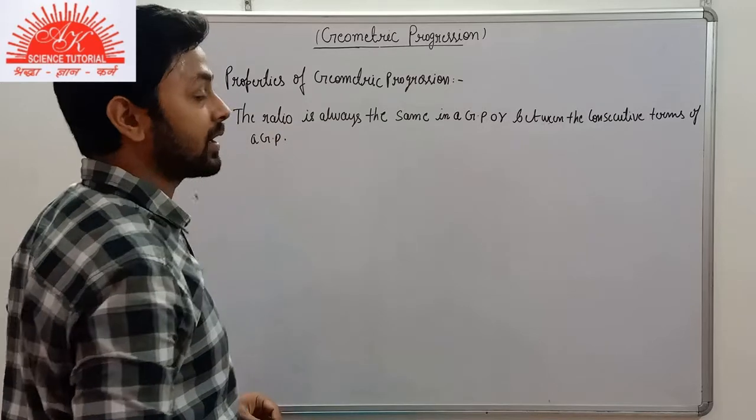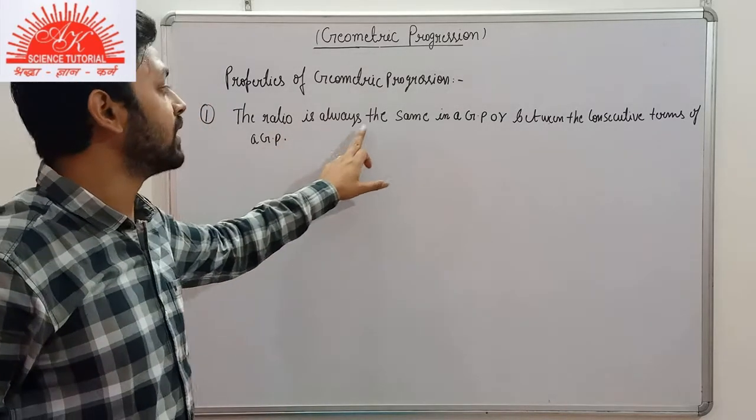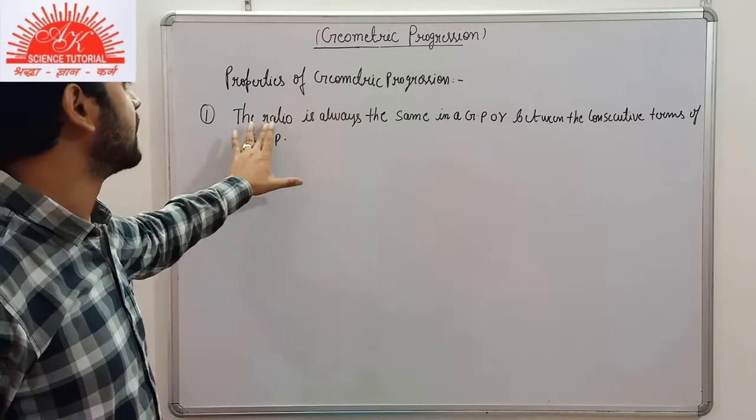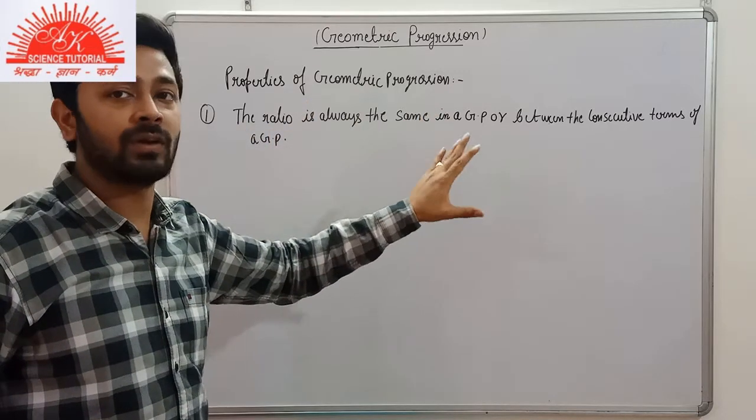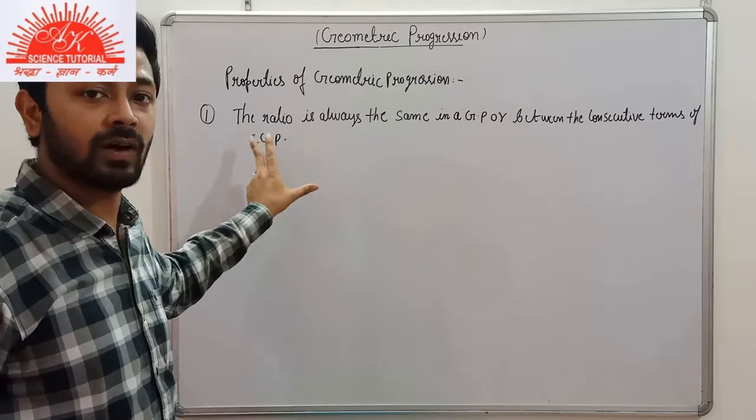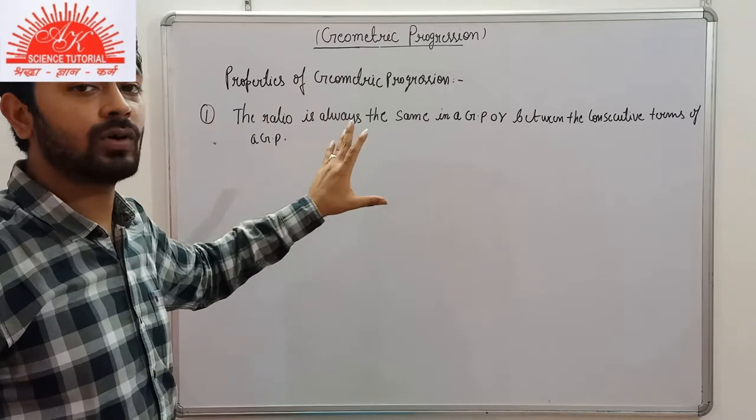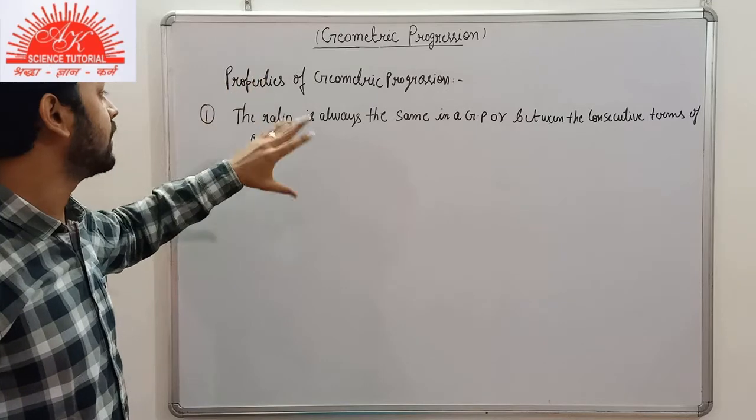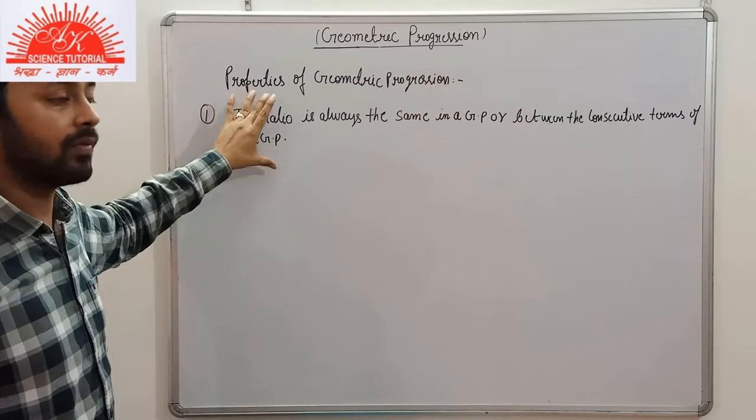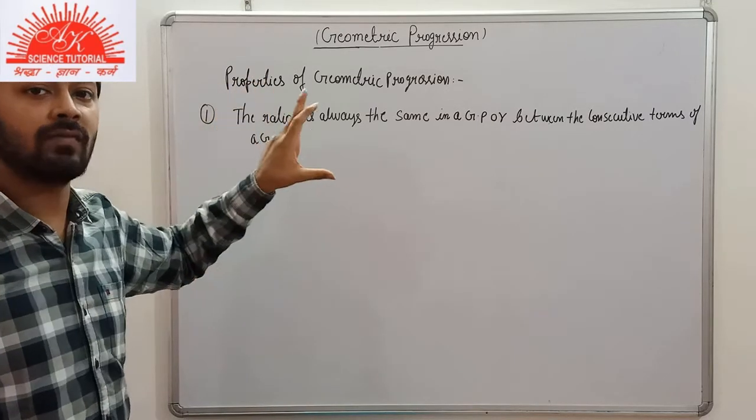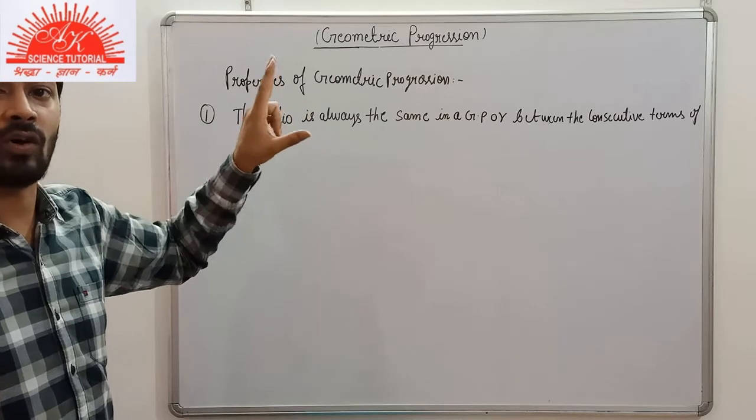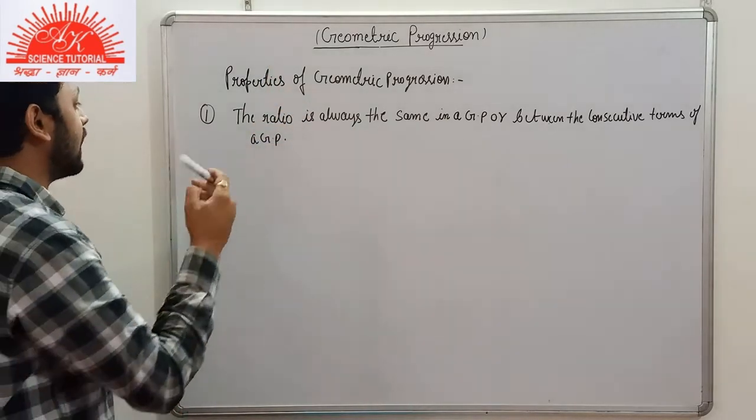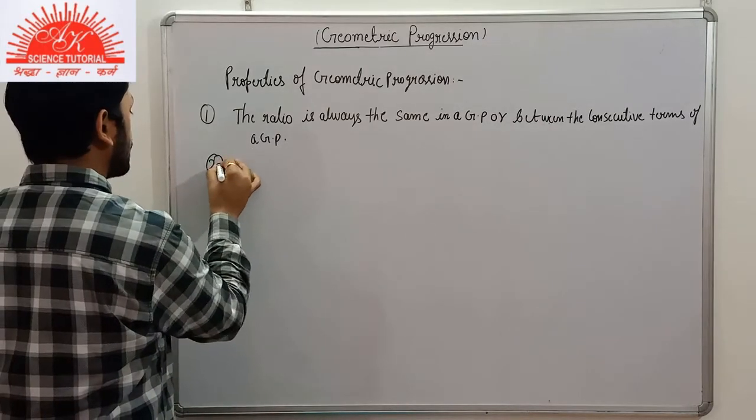The first property here is the ratio is always the same in a GP, or we can say that the ratio is always the same between consecutive terms of a GP. The common ratio can't vary. If the common ratio will vary, then we will not take it as a GP. We will tell it as a GP only when the common ratio, that is R, is same there. Okay, and now on to the second property.